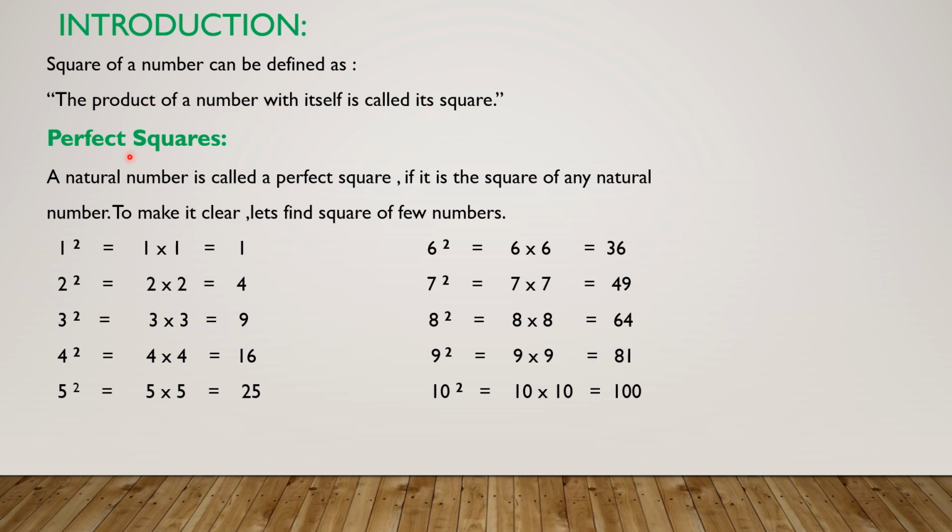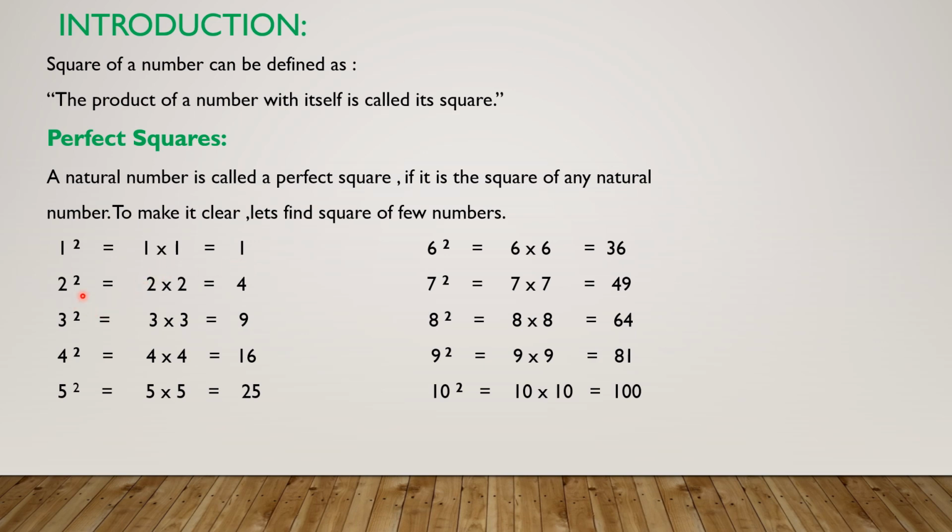Now what is perfect square? A natural number is called a perfect square if it is the square of any natural number. To make it clear, let's find square of few numbers. Here we have 1 square, that is equal to 1 multiplied by 1. 1 square means that 1 is going to multiply twice. 1 multiplied by 1 and it is 1.